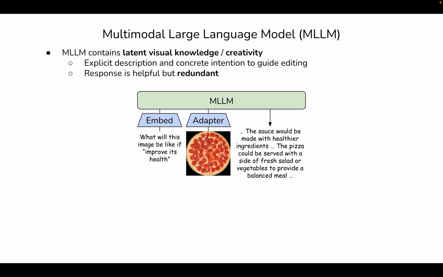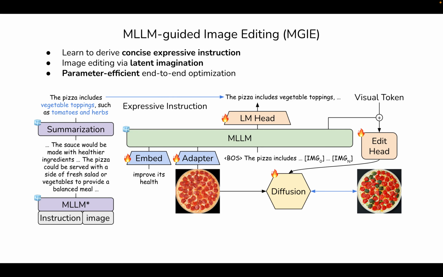Although the response is in general helpful, it is usually too long, sometimes redundant, or even has irrelevant information that may mislead the editing. In this paper, we present MLLM-guided image editing, aka MGIE. We first adopt a summarization model to summarize the wordy response from the MLLM into a concise yet expressive instruction, and we treat this expressive instruction as the ground truth to train the MLLM, so that given the instruction and image, it has to auto-regressively derive this explicit description.